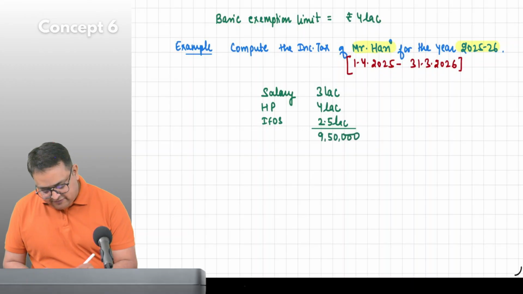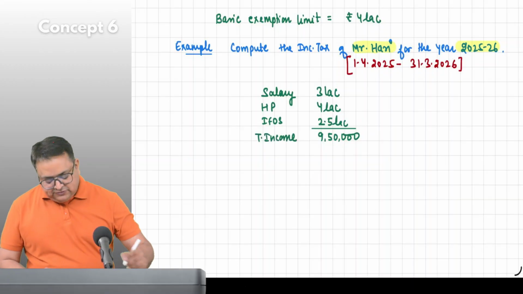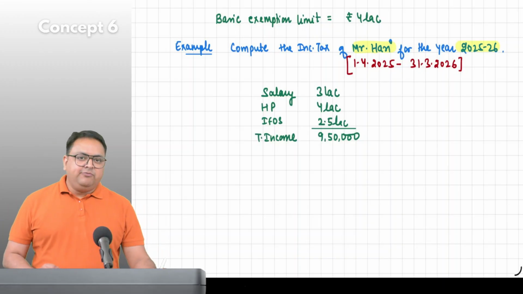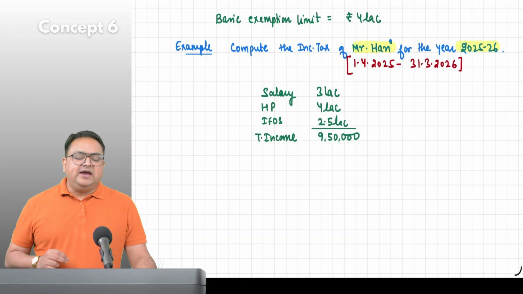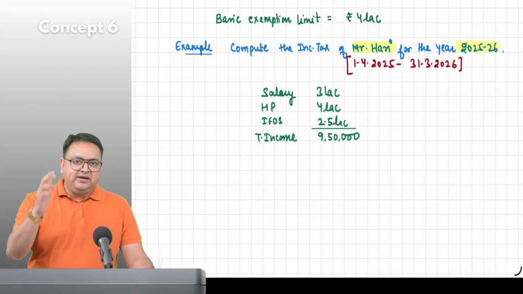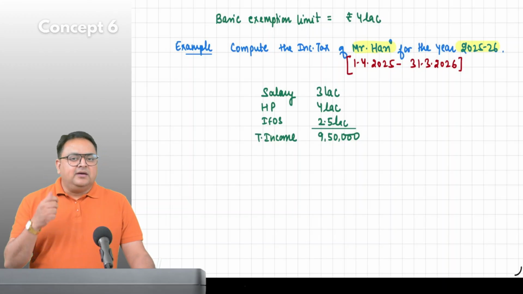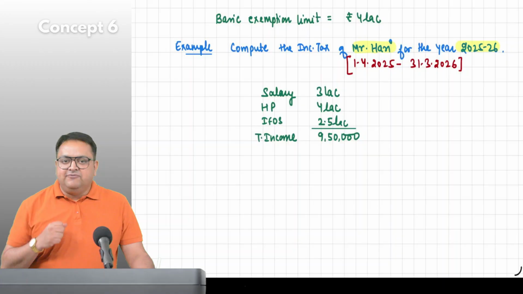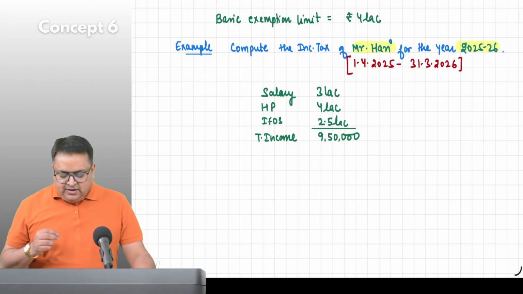Is it 9.5 lakh? So his total income is 9.5 lakh. Please write his total income is 9.5 lakh. He is getting income from salary, house property, and IFOS. House property, what is it? Rental income from a building. Rental income. What is IFOS?